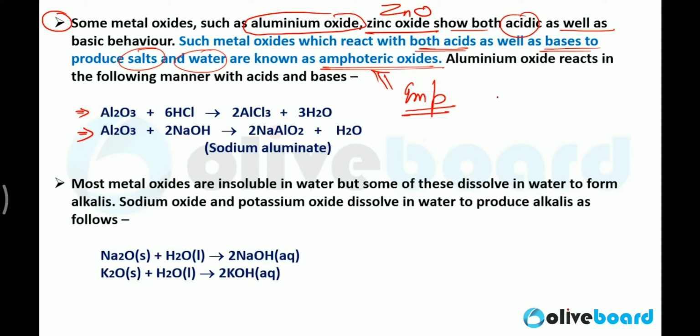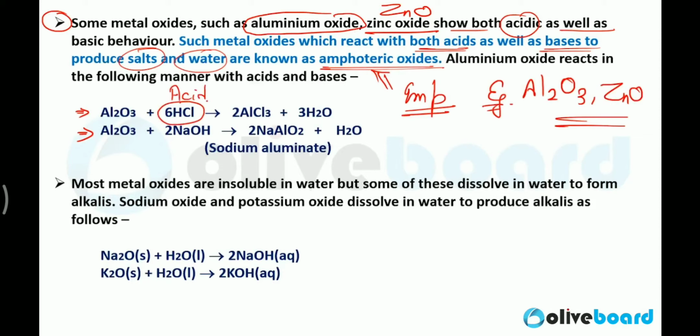There are only a few metal oxides which are amphoteric, like Al2O3 and zinc oxide. Very, very important. Here you can see Al2O3 plus 6 HCl. Hydrochloric acid is an acid, and this is a metal oxide. What you will get is 2 molecules of aluminium chloride, that is a salt, plus water.